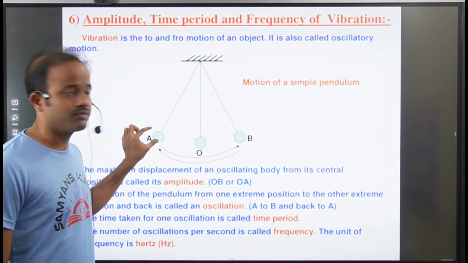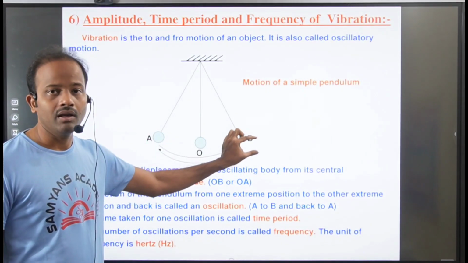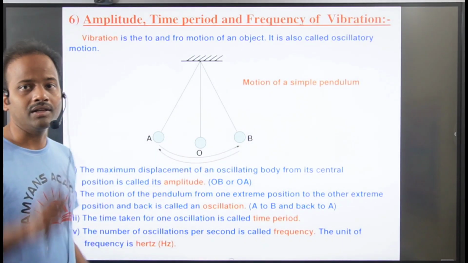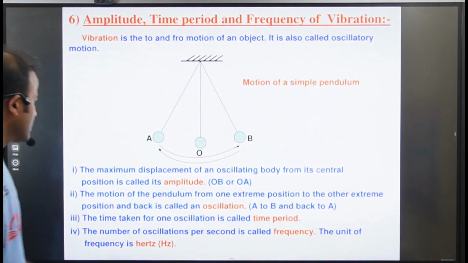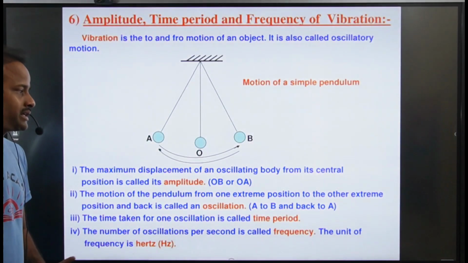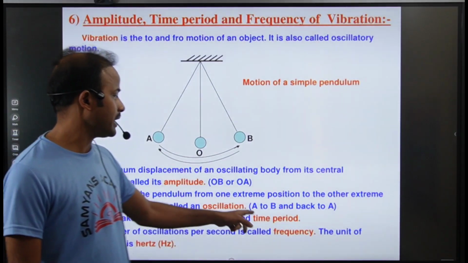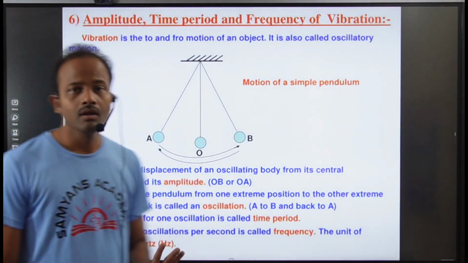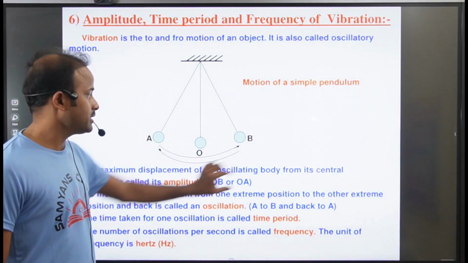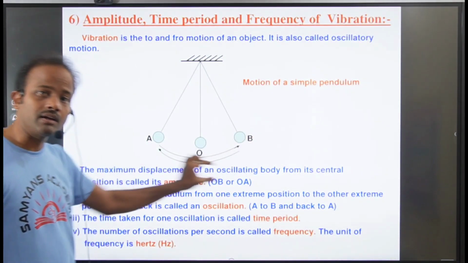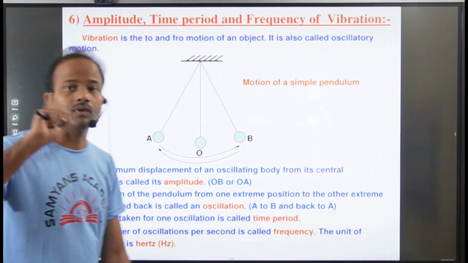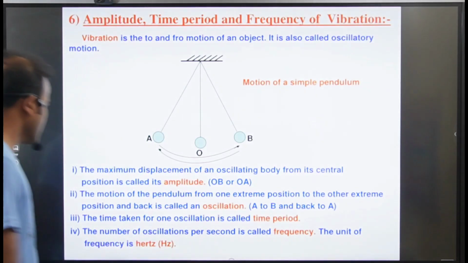So when you start from here, it will move up to B, and again it will come back to A. That is what we call one oscillation. The motion of the pendulum from one extreme position to the other extreme position and back is called oscillation. Here we have A to B and back to A. It starts from A and reaches B, again it comes back to A. So this is what we call one oscillation, right?